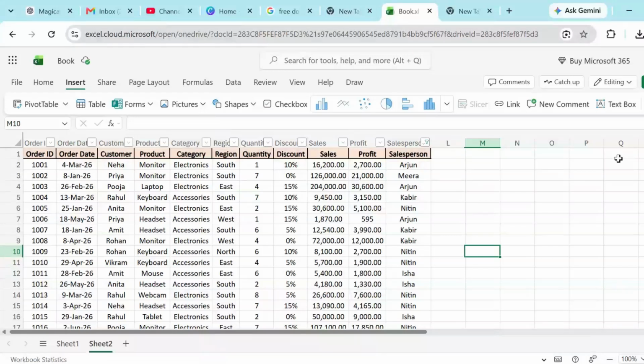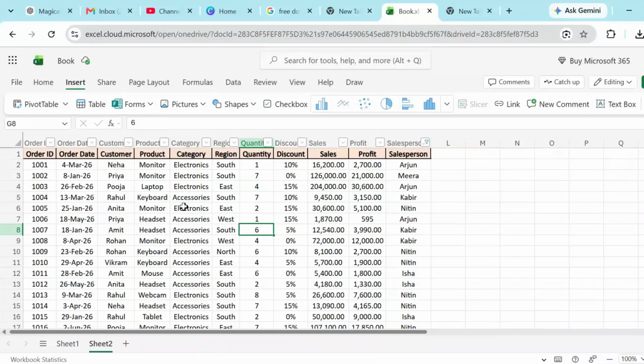And for becoming an expert data analyst, you must know the basics of Excel. You cannot directly jump to learn SQL, Power BI, or any other data analysis tool. It is like learning any language, where before that you have to learn ABC. Like that, to become a data analyst and to learn advanced tools, you first have to be familiar with the basic tool, which is Microsoft Excel. So here I have sales data.